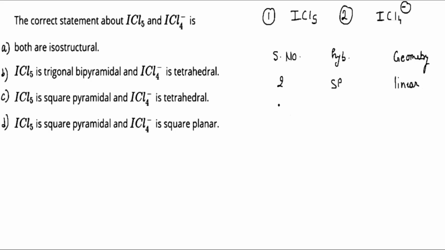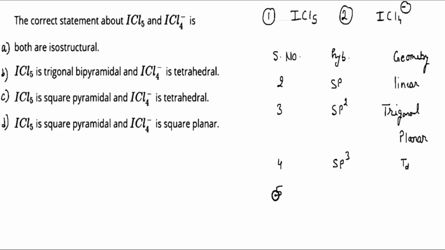If the steric number comes out to be 3, then hybridization will be sp2, and the geometry will be trigonal planar. If the steric number is 4, then the hybridization will be sp3, and the geometry will be tetrahedral.